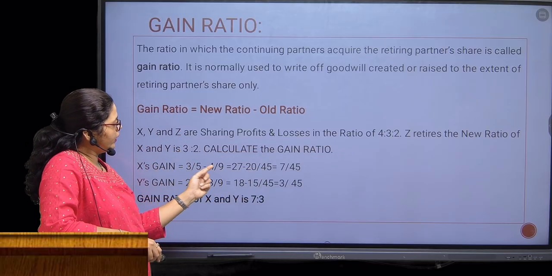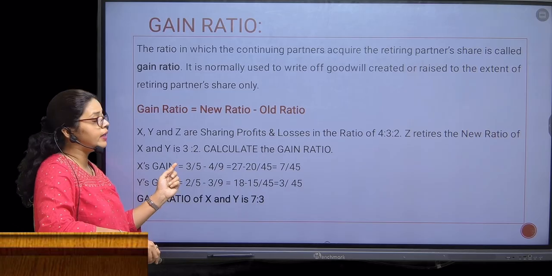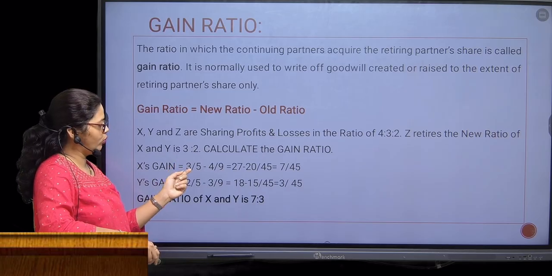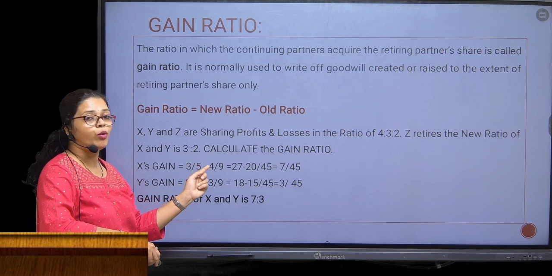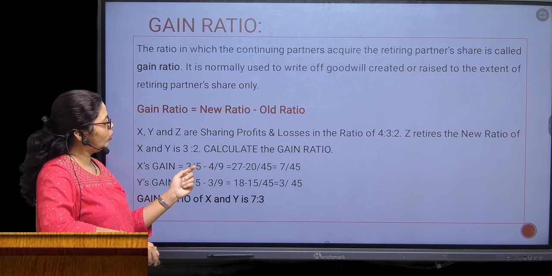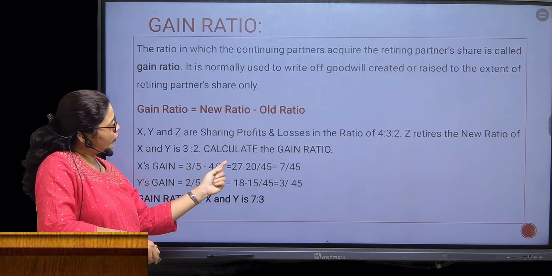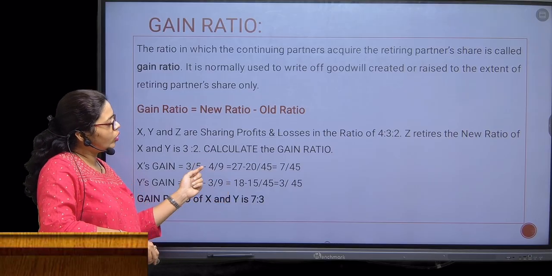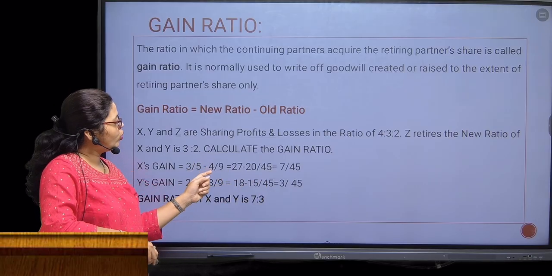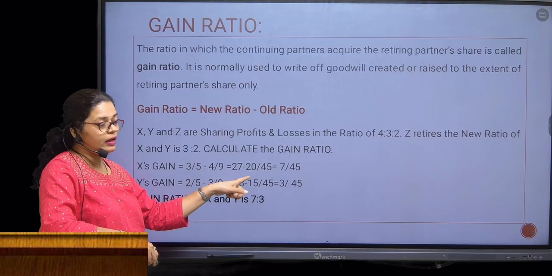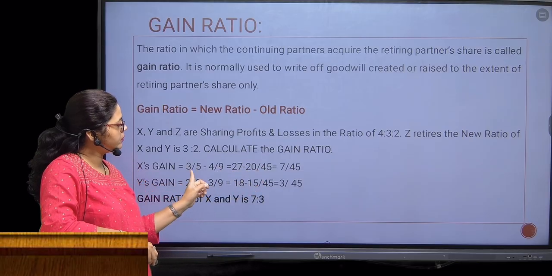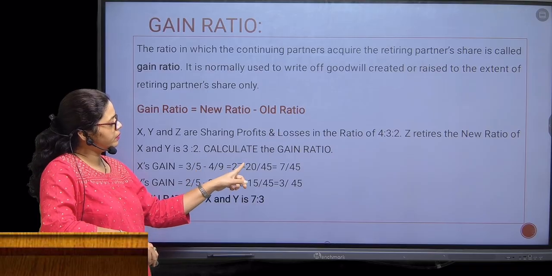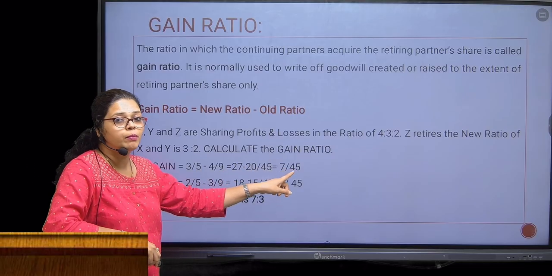Equalize the denominator: multiply 3 by 9 and 5 by 9, and for 4 upon 9 multiply by 5. So 3 multiplied by 9, you are going to get 27, and the common denominator will be 45. 4 multiplied by 5, you are going to get 20, and the common denominator will be 45. So you can perform the subtraction: 27 minus 20 will get you 7 upon 45.